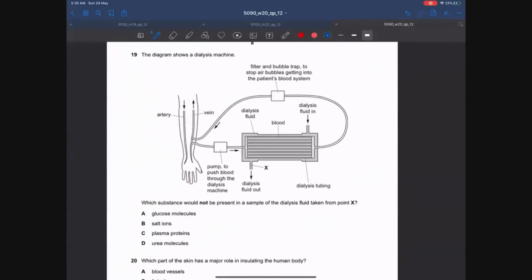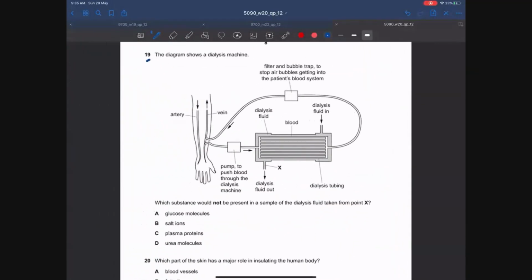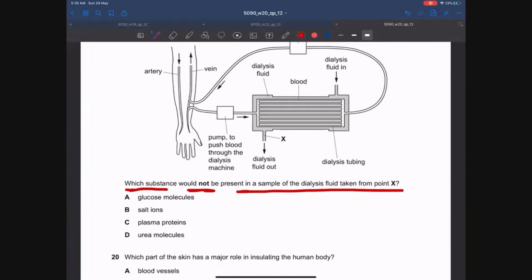Let's move on to MCQ number 19. The diagram shows a dialysis machine. Which substance would not be present in a sample of dialysis fluid taken from point X? Guys, you should know that plasma proteins are never found in the dialysis fluid. So the answer is C.